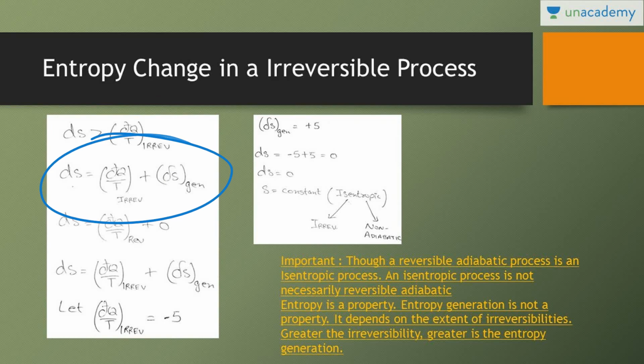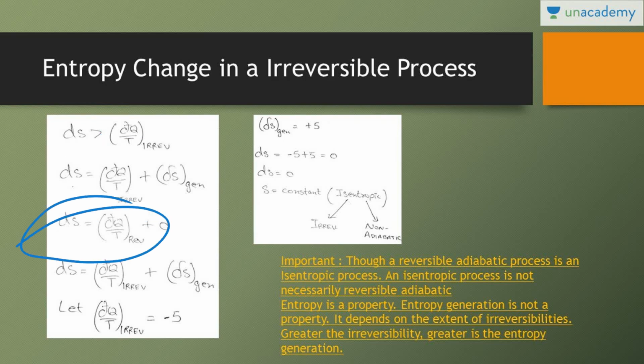For reversible process, the delta s generation, that is entropy generation, is 0 because the equation is ds is equal to dq by t. So we can say that there is no internal irreversibility in reversible process. So we can say that it is internally reversible.